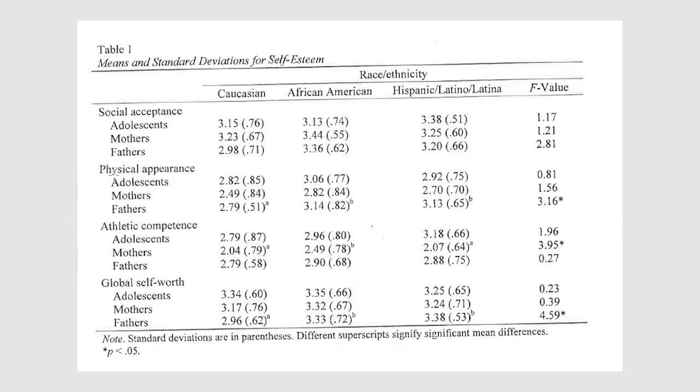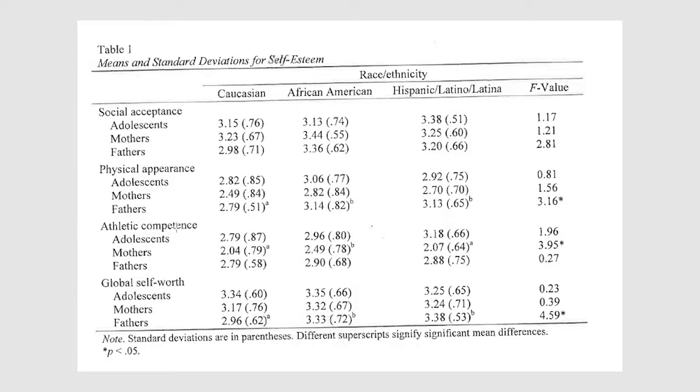So let's take this example. For means and standard deviations for physical appearance for fathers, you'll notice that there ends up being a significant difference here. We see that here in the F value. And then these superscripts are telling us which means are significantly different from one another. And what it's saying basically is the Caucasian or the white fathers had significantly lower scores compared to the African American fathers and compared to the Hispanic fathers. So you see the different superscripts tell us that.